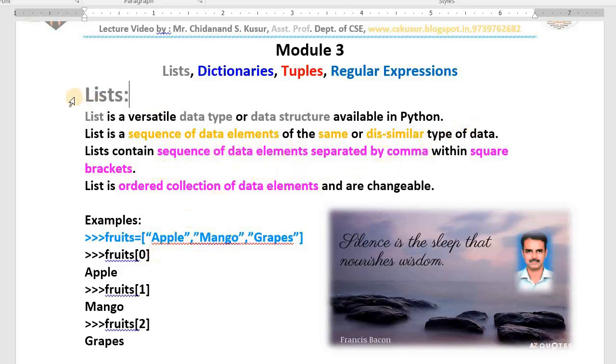See how many points I told you about lists. A list is a versatile data type or data structure. First point, a sequence of data elements of the same or dissimilar type. Second point, data elements separated by commas within square brackets. Third point, fourth point, it is an ordered collection of data elements and they are changeable; you can change them. See how many points you are able to write in the examination now. You can write 4 points. Oh nice, you get very good marks.